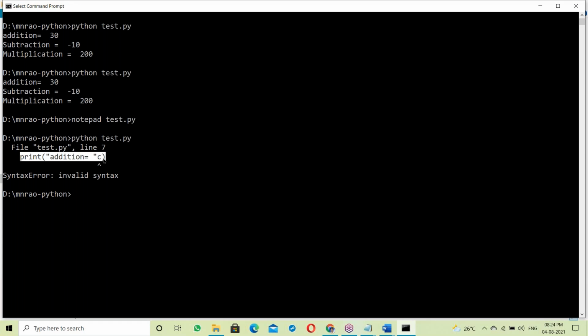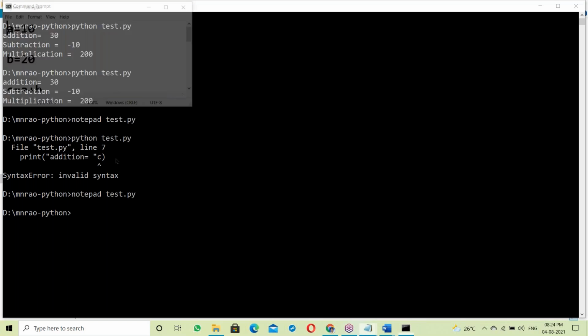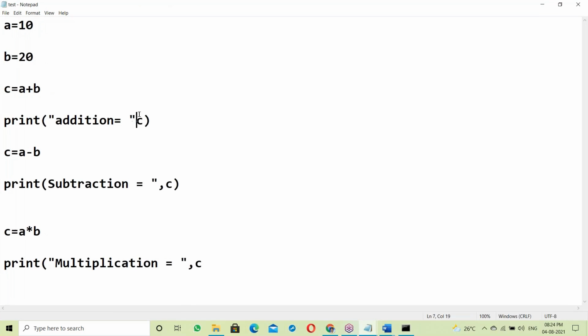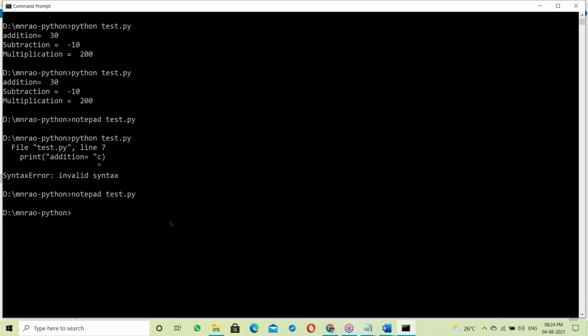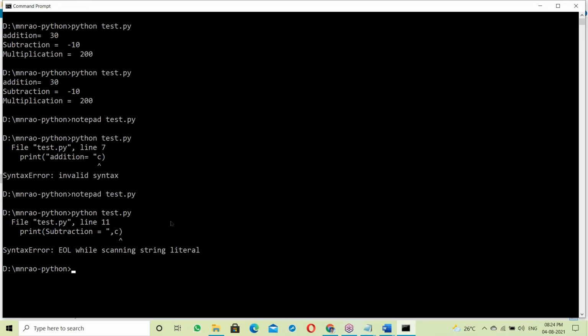See, seventh line error. Once an error comes, it simply stops. It is not showing other errors, only the first error. That seventh line error, right? Only one error showing here. Now correct this error. Yes, correction is done. After that, now submit again.